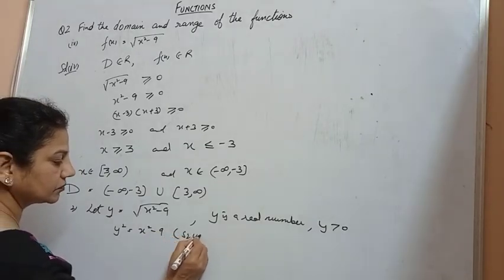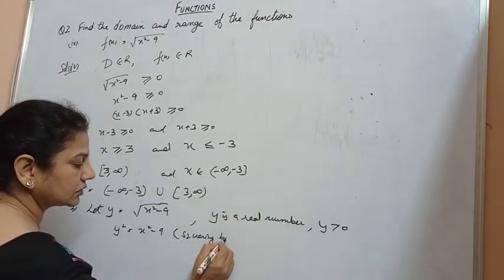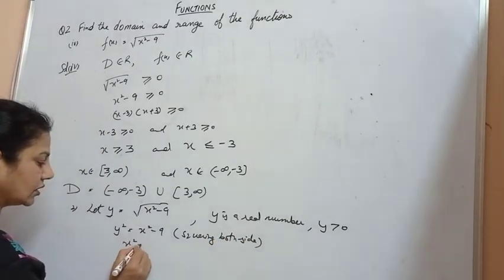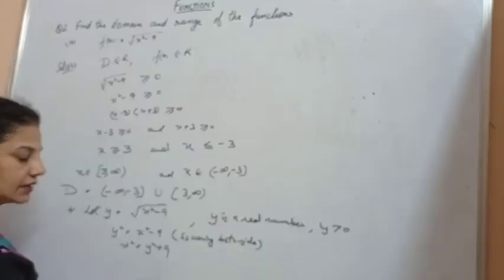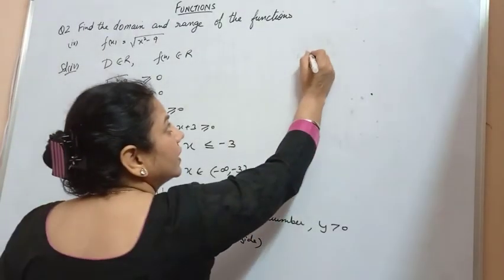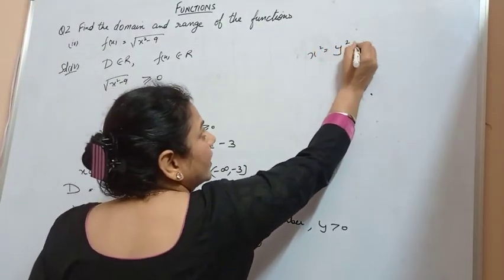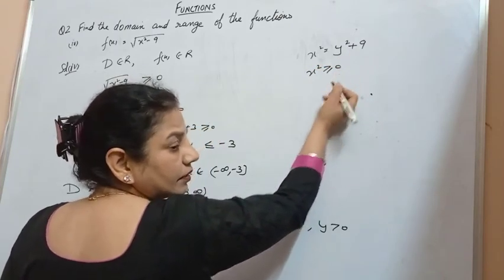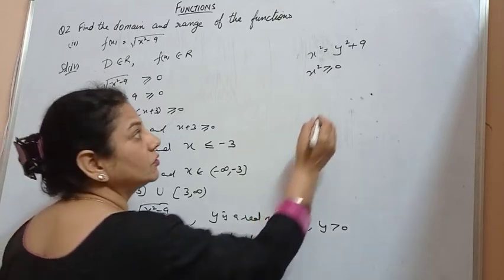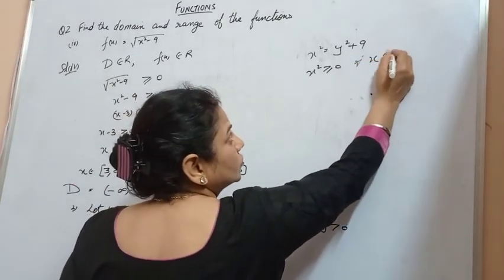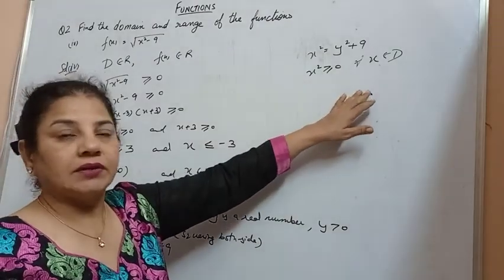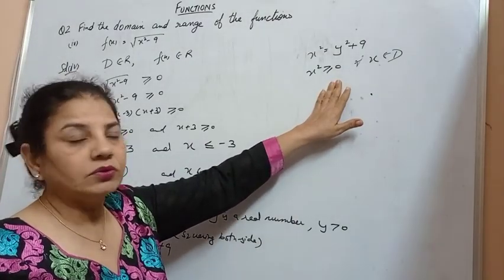Squaring both sides, x square is equal to y square plus 9. Now we have x square is equal to y square plus 9 and x square is greater than or equal to 0. X square is greater than or equal to 0 for all x belonging to the domain of real numbers.